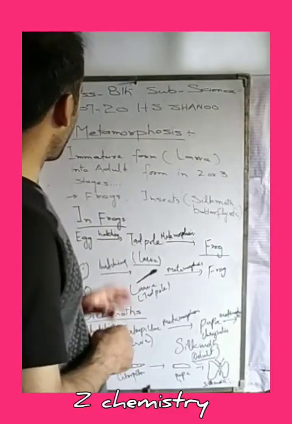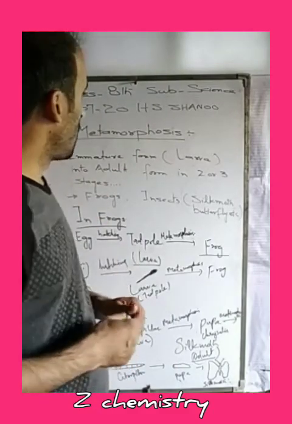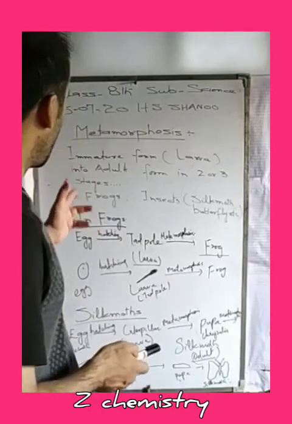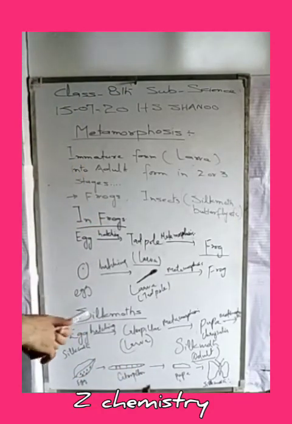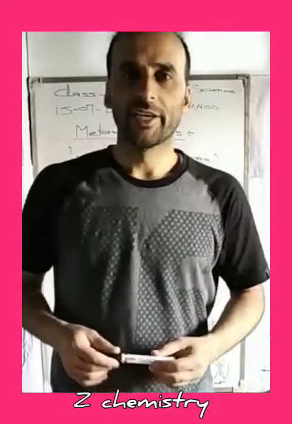So this was all about the topic of metamorphosis, in which we see that an immature form of an individual changes into an adult form in 2 or 3 stages. That was all about today's topic.